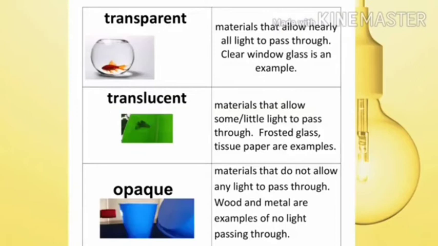Now let's revise transparent, translucent and opaque. Transparent: material that allows all the light to pass through clearly. Clear window glass is an example of transparent material. Second, translucent: material that allows some little light to pass through. Example, frosted glass, tissue paper. Then material that does not allow any light to pass through. These are the opaque material. Example, wood and metal.